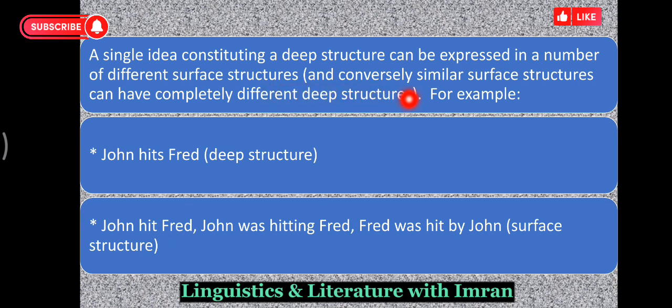Conversely, similar surface structures can have completely different deep structures. For example, if we say John hits Fred, it's a deep structure. John hit Fred is also a surface structure, John was hitting Fred is also a surface structure, and Fred was hit by John is also a surface structure. So one idea is represented through three different surface structures.